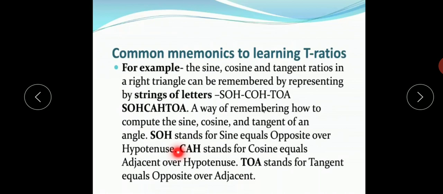CAH stands for cosine, equal to adjacent over hypotenuse. That means the cosine will be equal to the ratio of adjacent side upon hypotenuse. And TOA stands for tangent, which will be equal to the opposite side upon adjacent side.